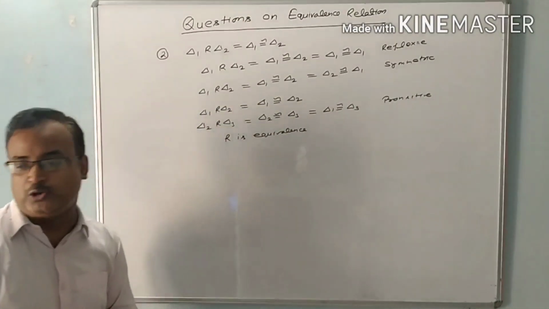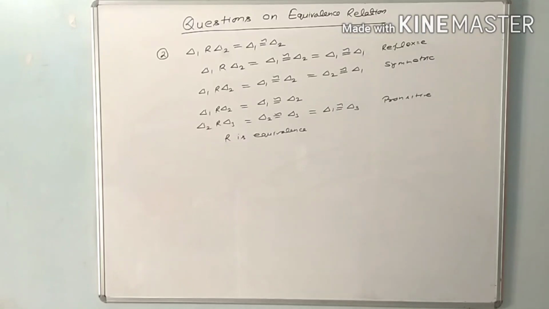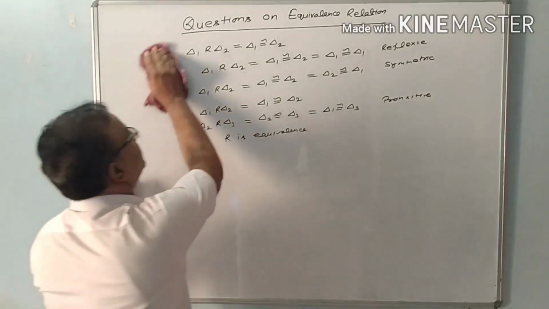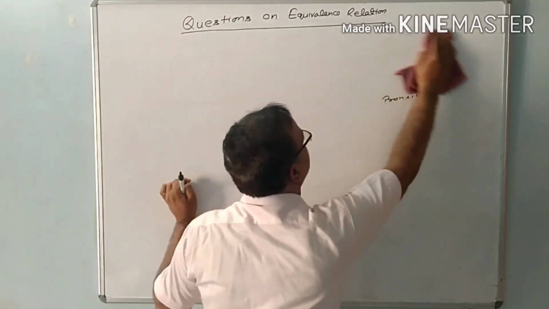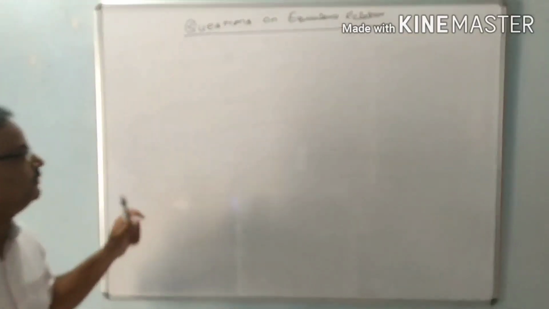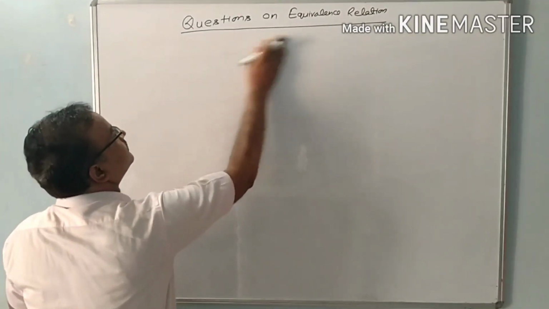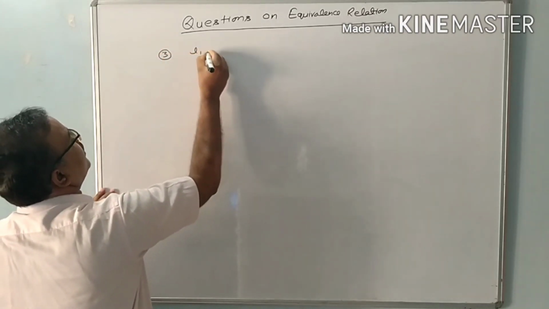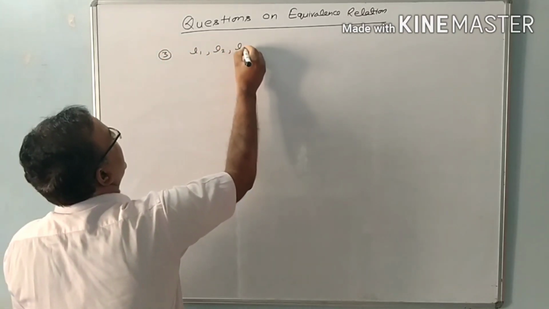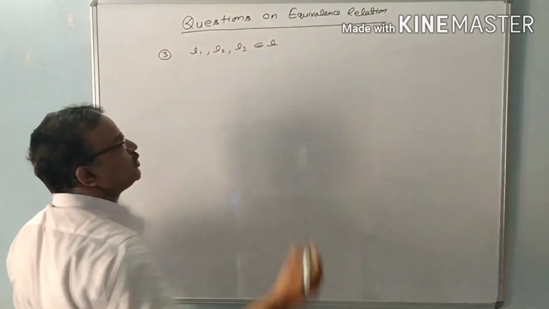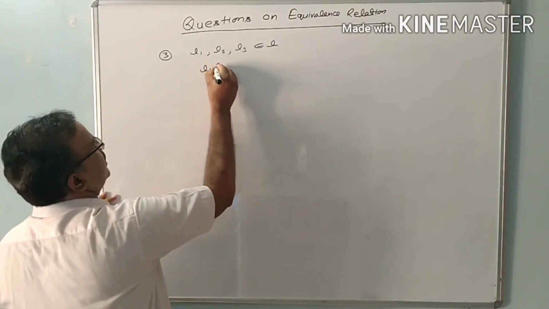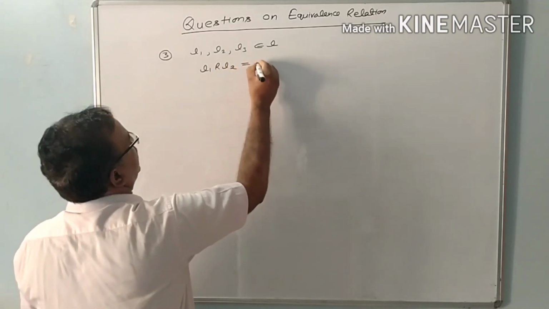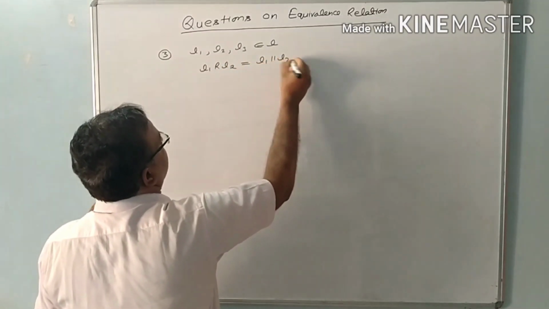Now I'm going to discuss the third question. L1, L2, L3 belong to L, where L is the set of all the lines in the plane. The relation between two lines is given here: L1 is related to L2 if L1 is parallel to L2.